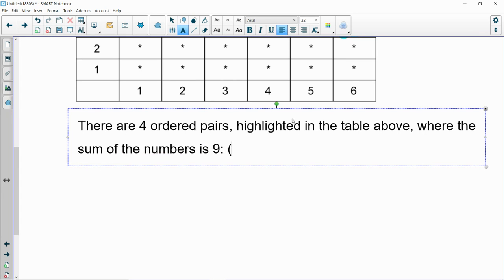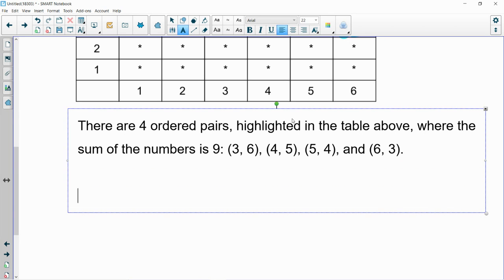And let's go ahead and list them. What were the ones that we highlighted? We highlighted 3 and 6. Also highlighted 4 and 5. We highlighted 5 and 4. And we highlighted 6 and 3. This is a nice little summary here.